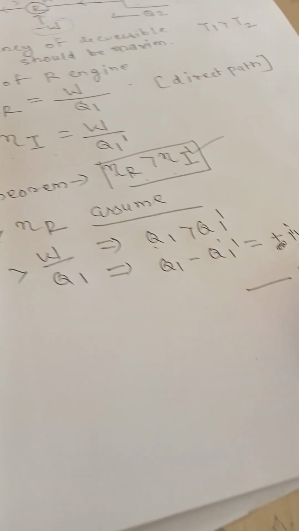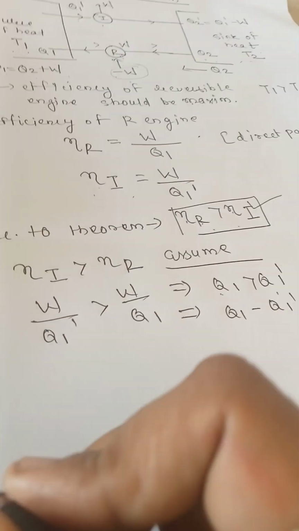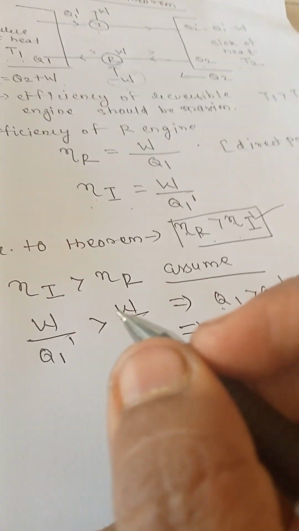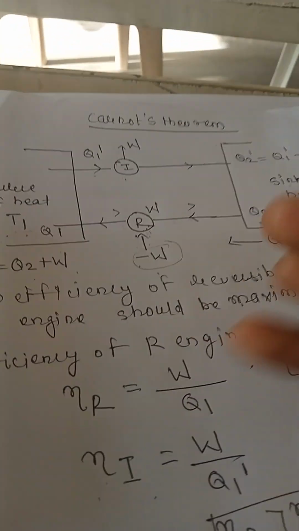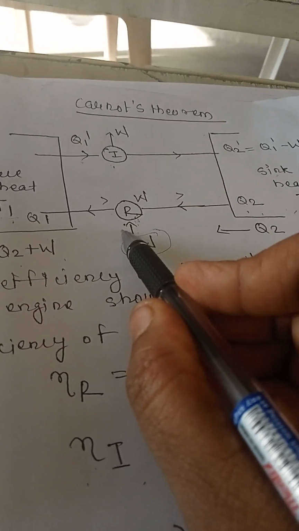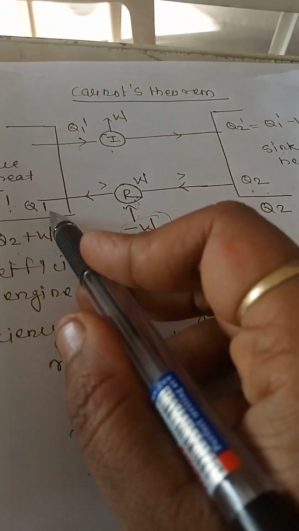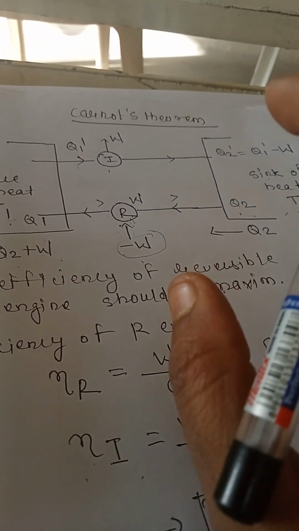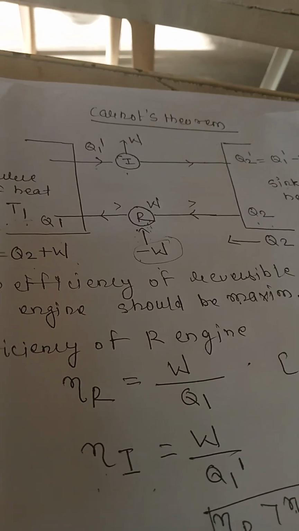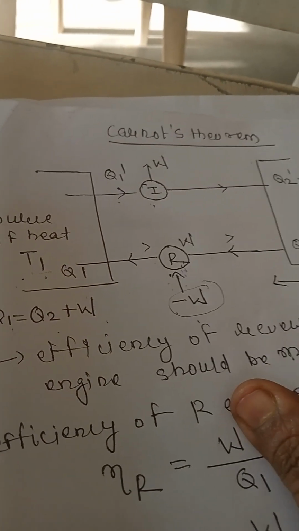Now we will take equation number 1. As we know that the reversible engine R is reversible, it can be operated in the reverse path, as we told you. Now we can obtain a self-acting machine.